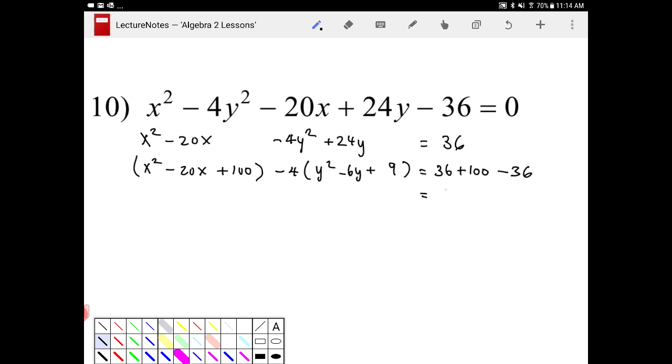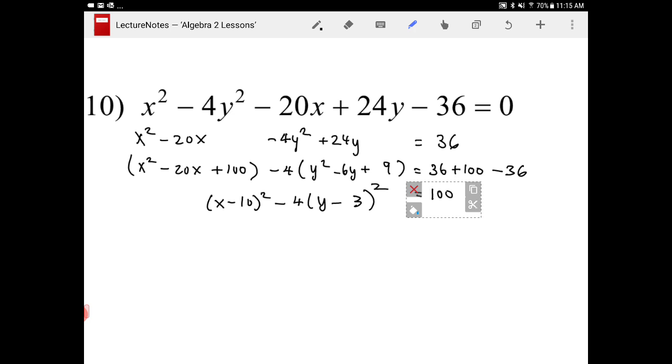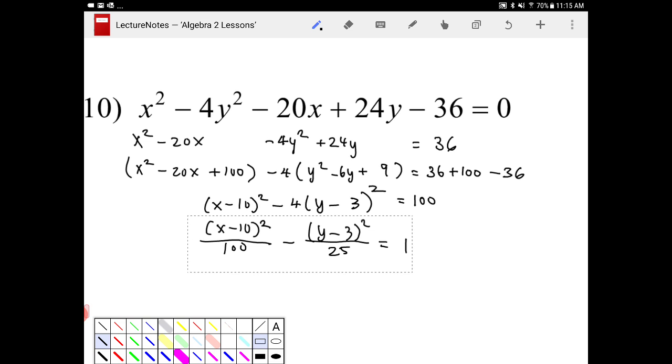Okay, so with that said, the right-hand side simplifies to 100. The left-hand side becomes x minus 10 quantity squared minus 4 times y minus 3 quantity squared in that form. And I'm almost done. Divide both sides by 100. I get x minus 10 quantity squared over 100 minus y minus 3 quantity squared over 25 equal to 1. This is the equation of the hyperbola.